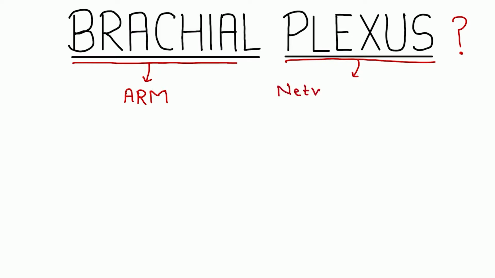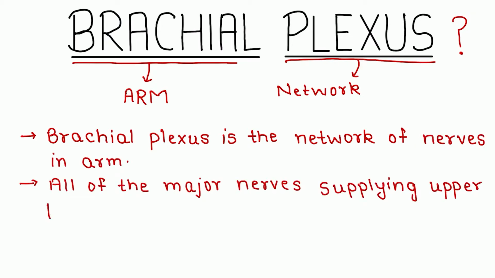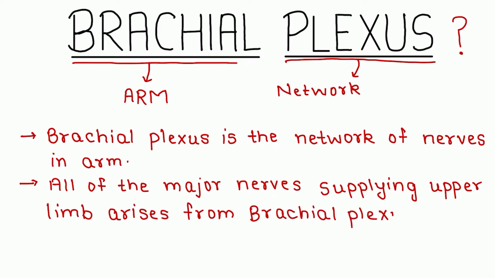In this video, we are going to learn about brachial plexus. So first we should know the meaning of brachial plexus. Brachia means arm and plexus means network. Brachial plexus is the network of nerves in arm. All of the major nerves supplying upper limb arises from brachial plexus.